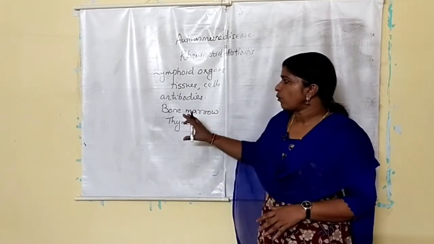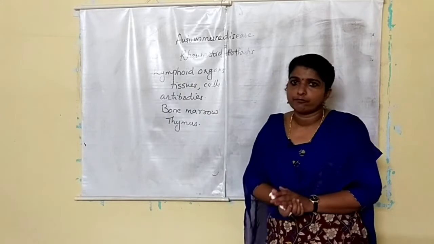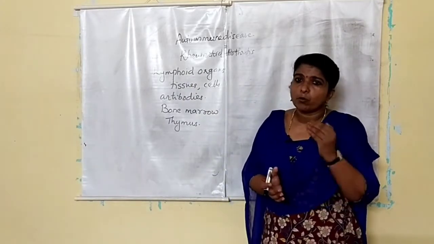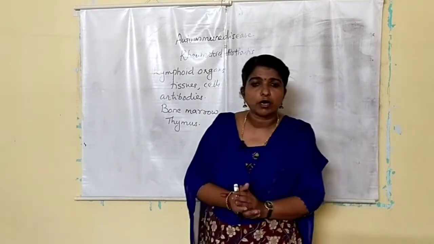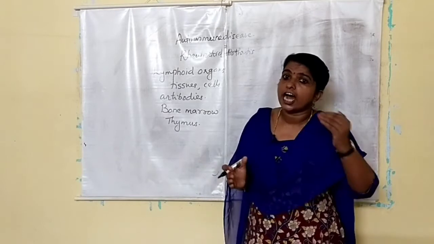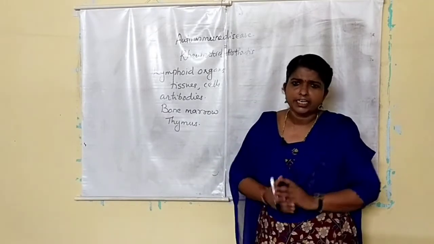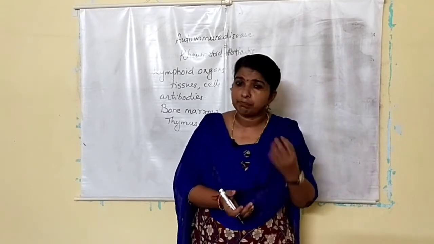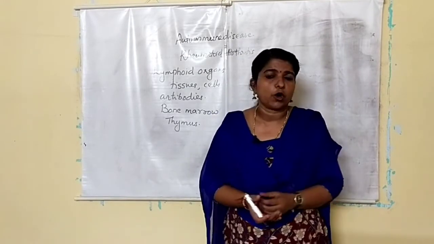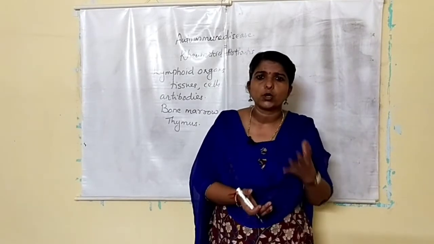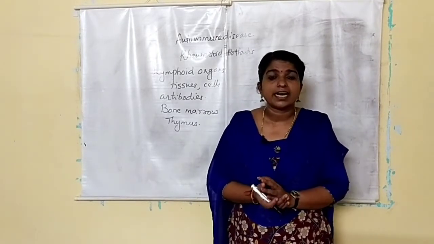Now we can move to the secondary lymphoid organs. They provide a micro environment for the interaction of lymphocytes with the antigen. Spleen, lymph nodes, Peyer's patches in the small intestine, and tonsil are examples.